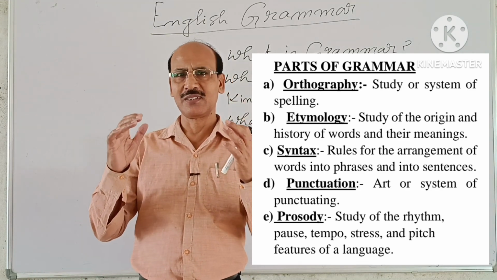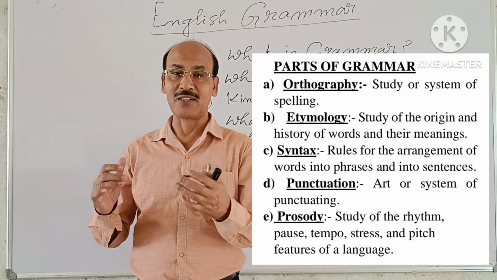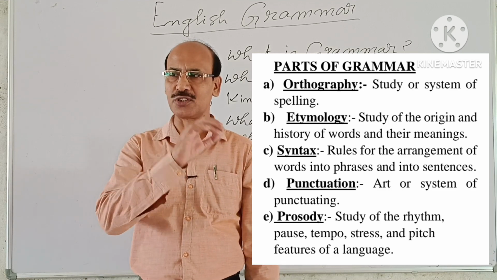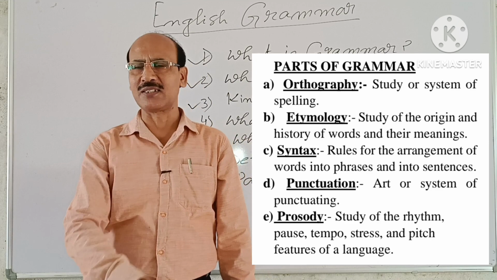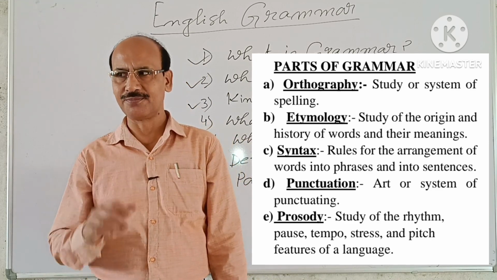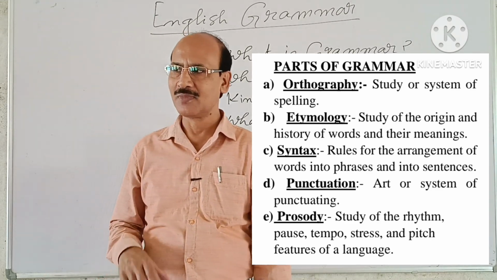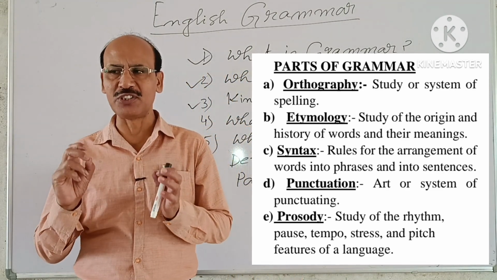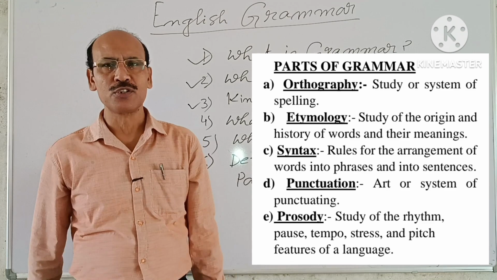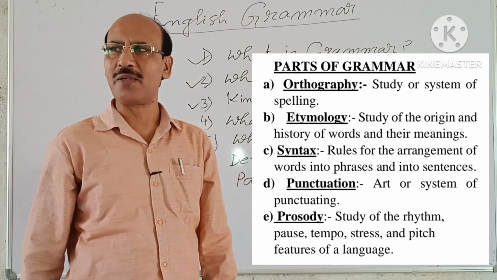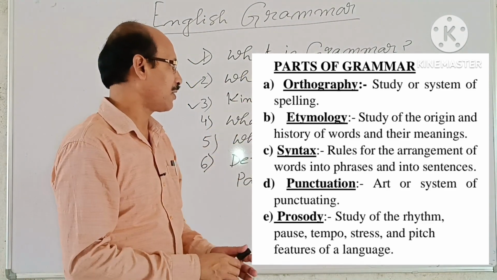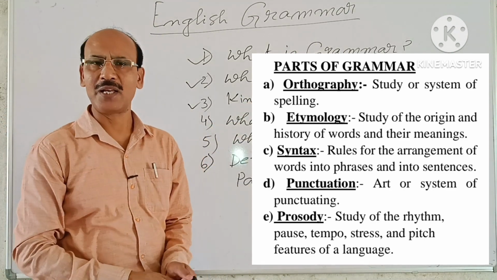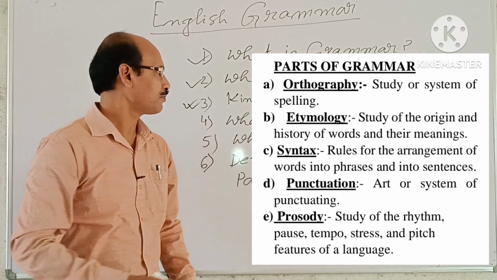Next comes the last part of grammar, prosody. Prosody is the study of the rhythm, pause, tempo, stress and pitch features of a language. So, these are the kinds of grammar, the 5 parts of grammar.